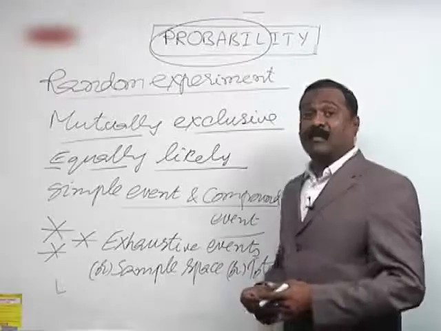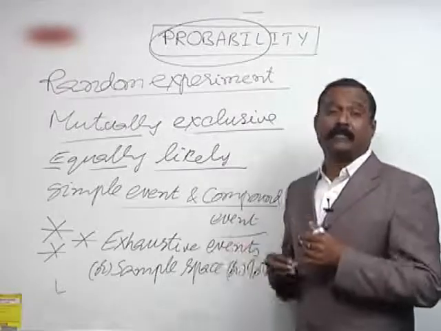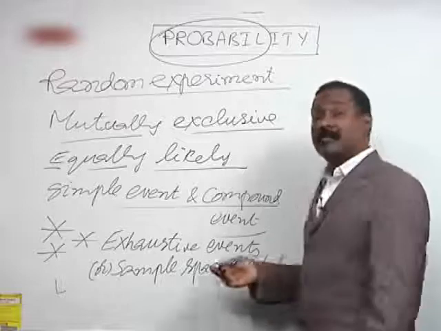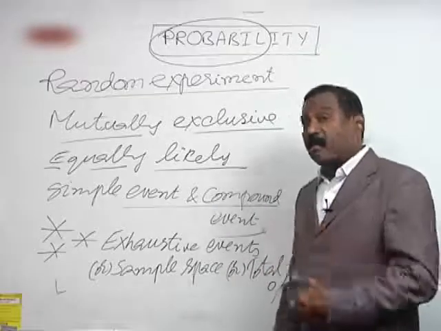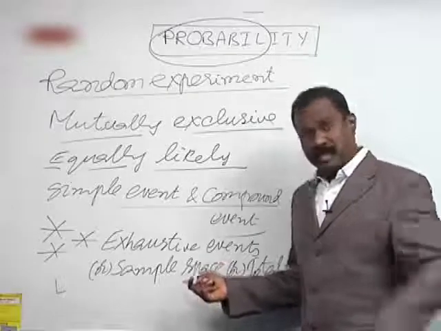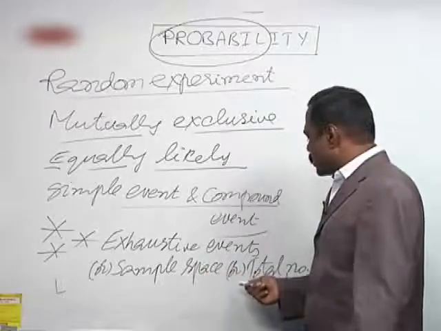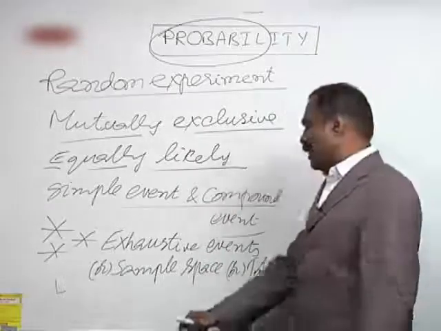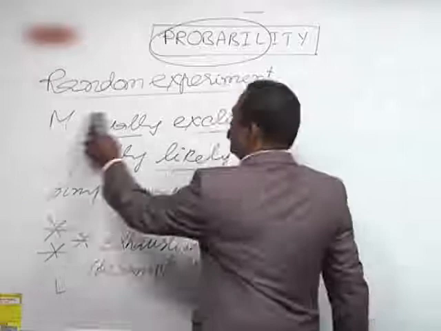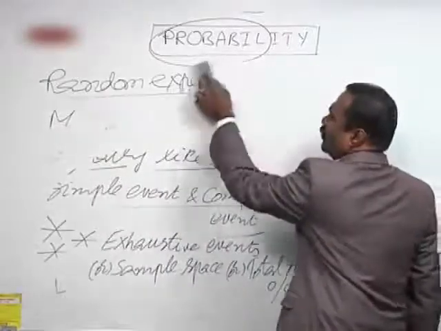We can say this is the heart of probability, because if you don't know this, you don't know what is required. So it is very important to understand that you must know the total number of outcomes of any random experiment. So what are they? Let us discuss that in detail before going to the definition.